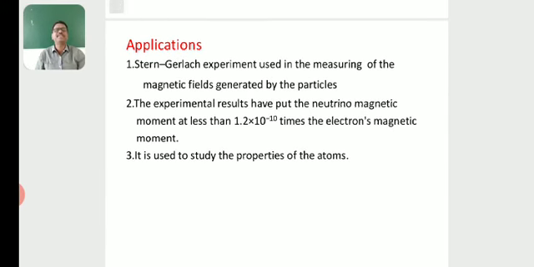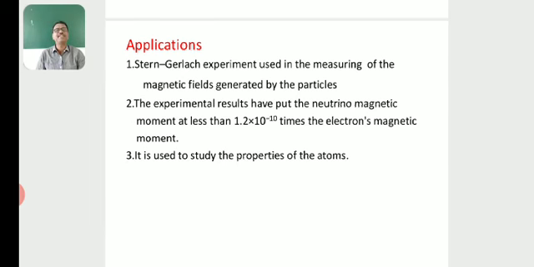Then what are the applications of the Stern-Gerlach experiment? It is used in measuring the magnetic fields generated by particles. We know that the electrons produce a magnetic field, so the magnetic fields produced by the particles can be determined with the help of the Stern-Gerlach experiment.